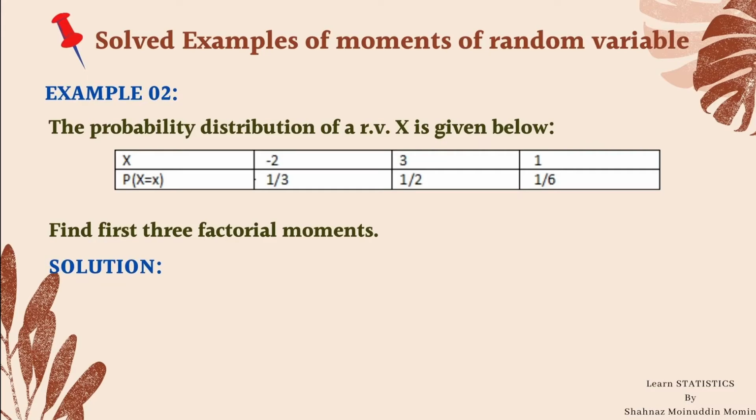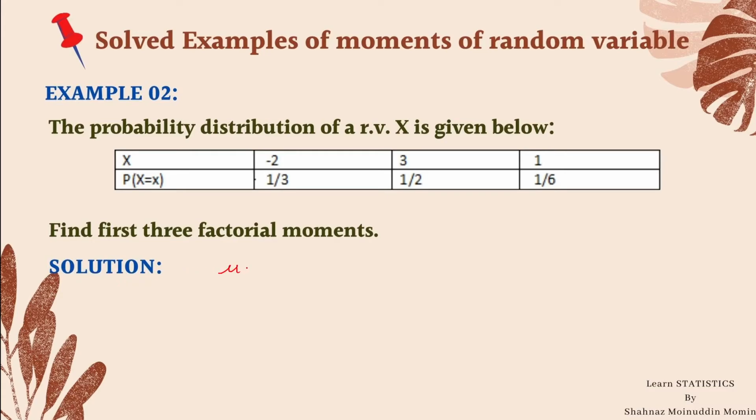Example number 2. Here in this example, the probability distribution of random variable x is given below, and we want to find the first 3 factorial moments. So let us start with the solution.